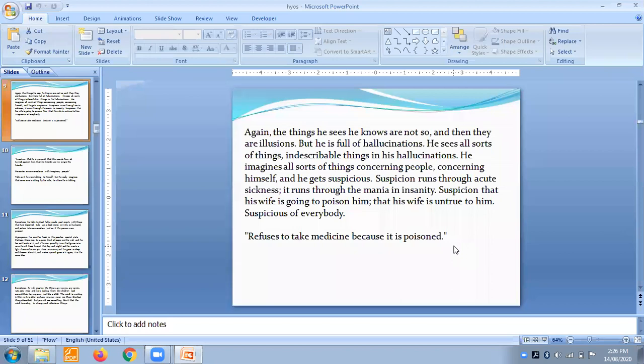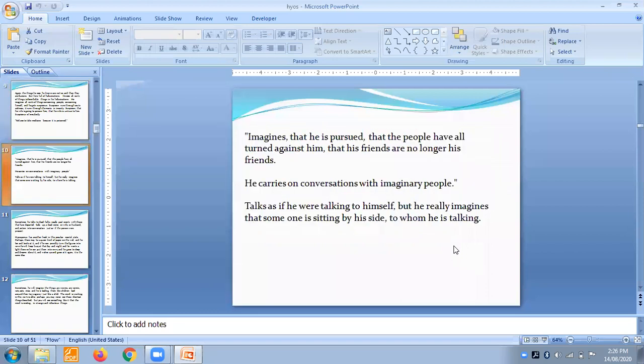We'll move further. Imagine that he is pursued, that the people have all turned against him, that his friends are no longer his friends. The patient feels that somebody is always behind him, that he is being pursued. Everyone is his enemy. No one is a friend.